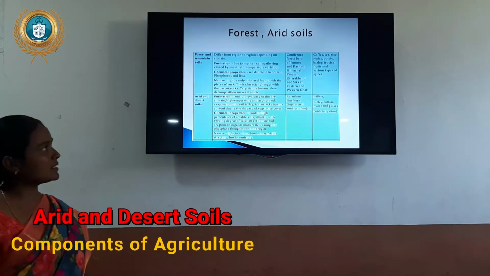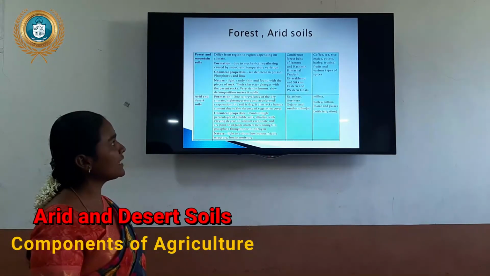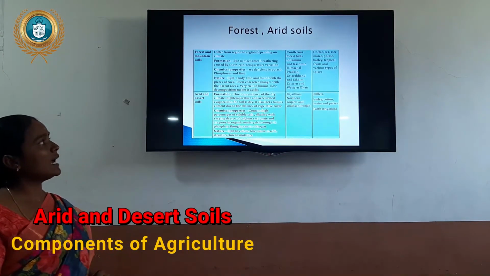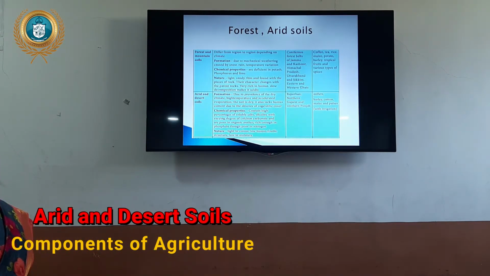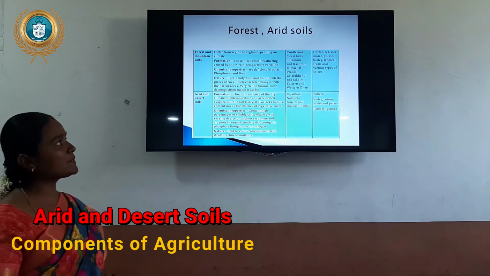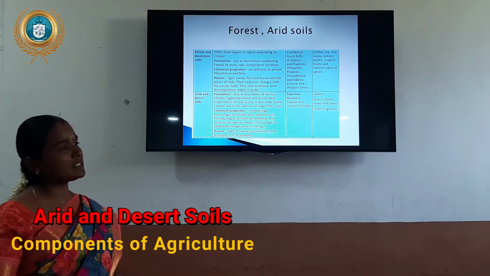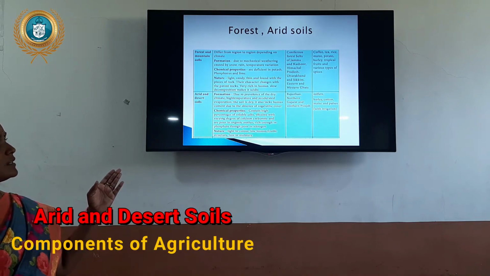Okay, arid and desert soil. This is due to the presence of dry climate, high temperatures, high evaporation and soil bed. It lacks humus content due to the absence of vegetative cover. Areas will be limited only in this area, because it is called desert soil.